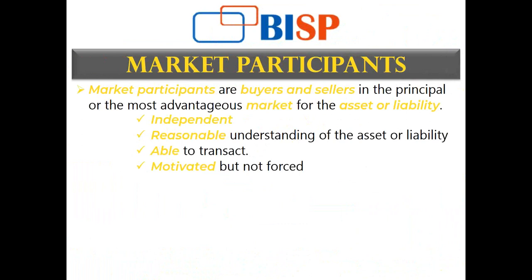The reason being, if the market participant is not independent, is a related party, and is not able to transact, the value that I'll be providing for my asset and liability will not be fair. So all these things need to be kept in mind. You cannot value any asset or liability assuming that if I transacted with a subsidiary of my own company, the price that I'm going to achieve for that asset is equal to this amount. You cannot do that, because that is a related party transaction. Similar is the case with the other market participant characteristics also.